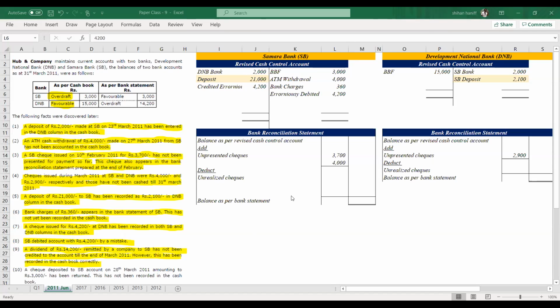Transaction number 9: is it a direct deposit or an unrealized check?